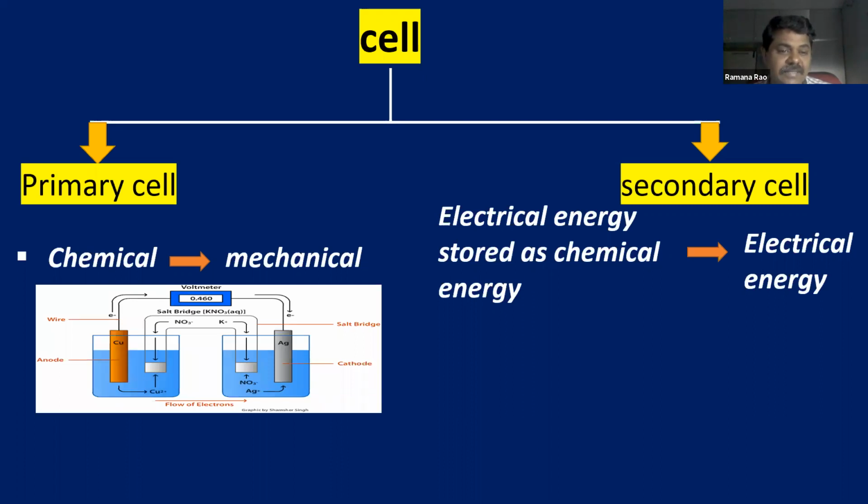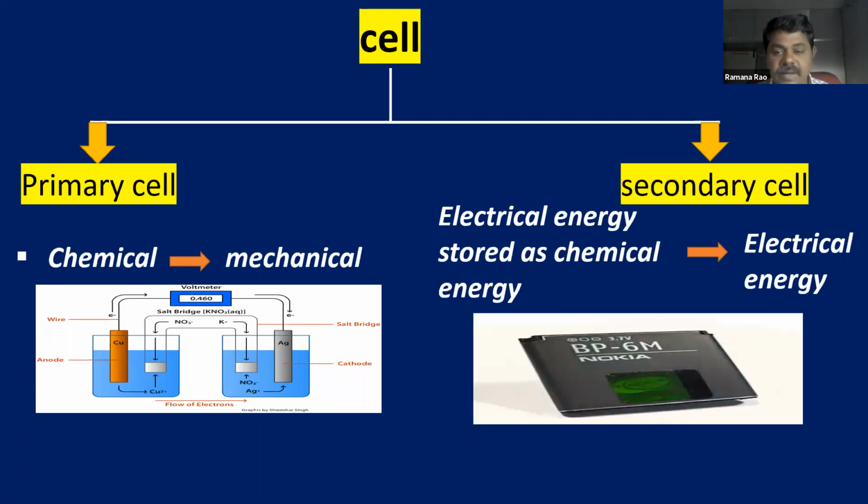So you can see the primary cell structure. You are already familiar with these kinds of cells. Okay, so Daniell cell, Leclanché cell, these are examples for the primary cell. And this is the cell which is used to store electrical energy.